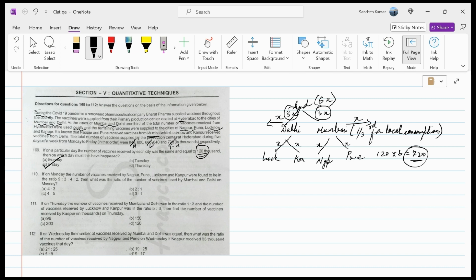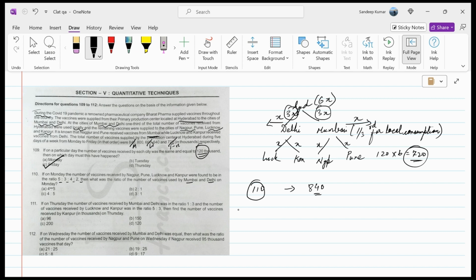Now let's look at the second question. If on Monday the number of vaccines received by Nagpur, Pune, Lucknow, and Kanpur were found to be in the ratio of 5 is to 3 is to 4 is to 2, then what was the ratio of the number of vaccines used by Mumbai and Delhi on Monday? If you're looking at question number 110, the number of vaccines supplied on Monday is 840.